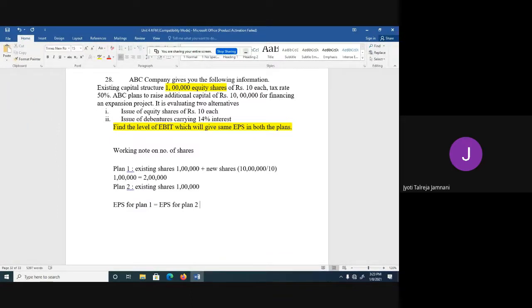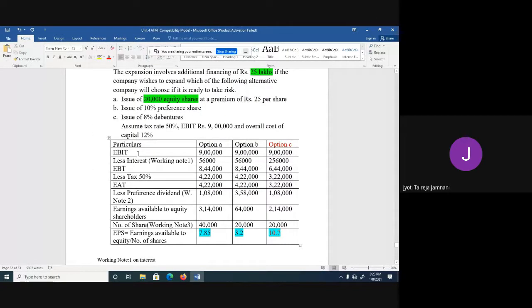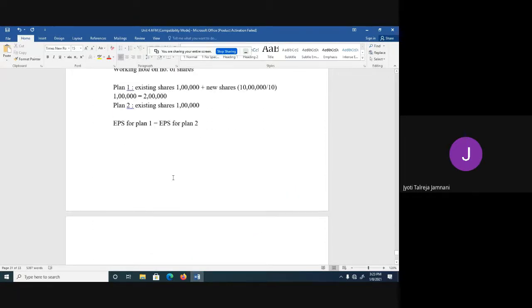Now EPS till now we have found out through the tabular method. From EBIT we minus interest, we get EBT, then we minus tax, we get earnings after tax, then we minus preference dividend, and then we get earnings available to equity shareholders, which we divide by the number of shares to get the EPS. Now we will not do it using the tabular method, but we will put it in the form of an equation, so that when we solve that equation, we will be able to derive the EBIT.